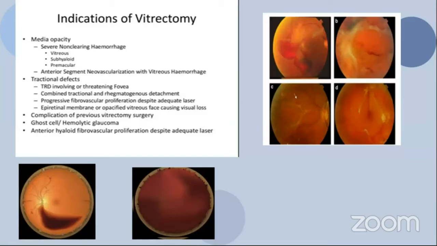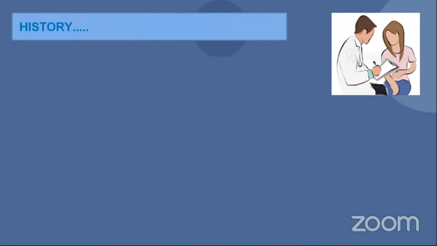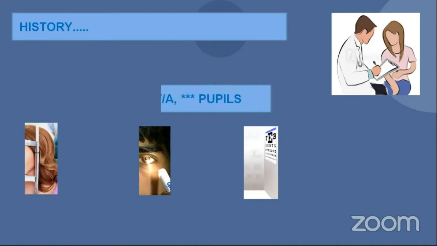All of us are aware of the indications of vitrectomy, which are evolving in this era of vitrectomy. I'll not go into details of that and will jump to the topic. History taking in any surgical case is so important. It gives you a lot of pointers, like what is the requirement of the patient. Remember that we are all working for the patient's benefit. So it is important that we hear out the patient and his expectations, and according to that, we can prognosticate what amount of vision he'll get back.